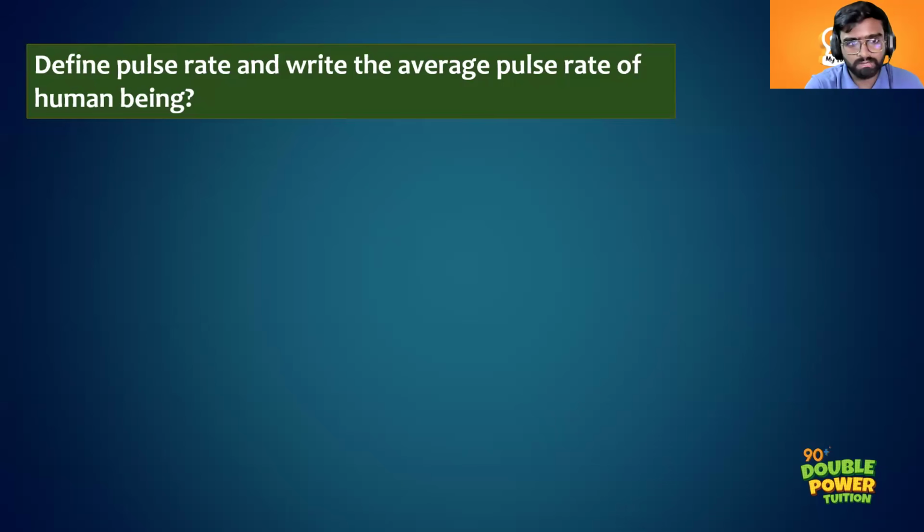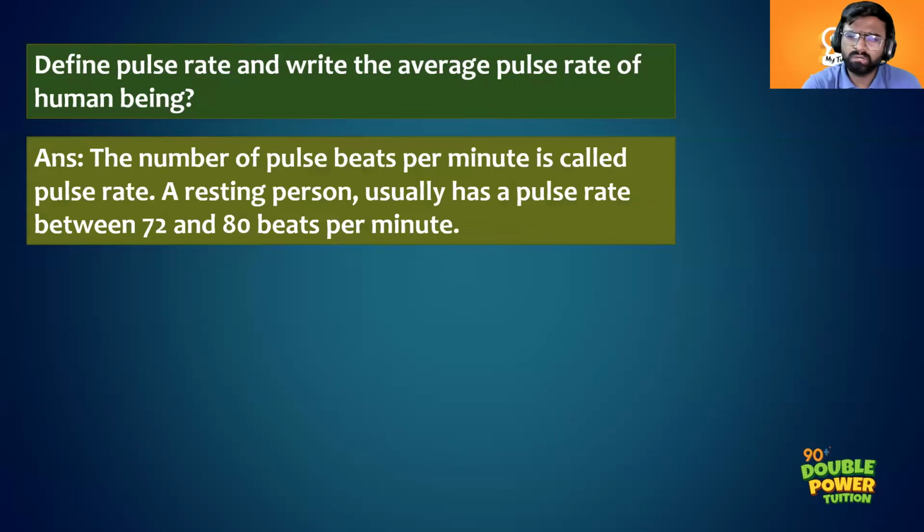The number of heartbeats of the heart in a minute is called a pulse rate. The average pulse rate is 72 to 80. Instead of heartbeat, you can write pulse beats. Both are correct, but a little more correct is pulse beat. The number of pulses or pulse beats per minute is called pulse rate.